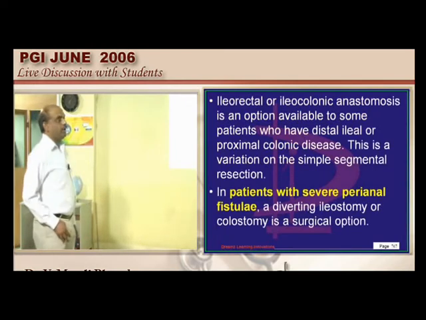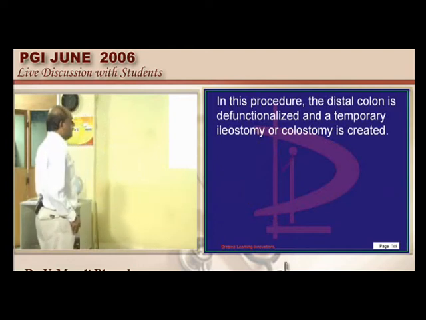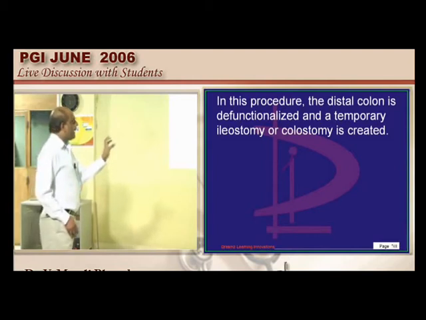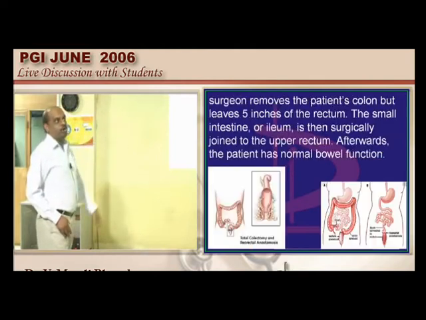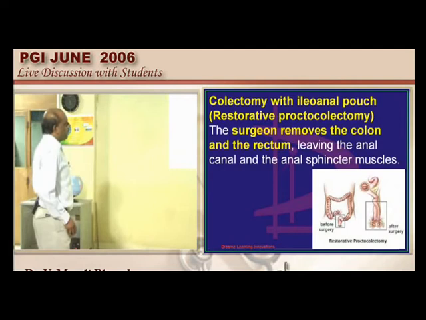So now you are very sure how a total colectomy with ileorectal anastomosis can be done, where the rectum is left like a wonderful pouch after removing the colon only. That is one way of doing. The other is called the restorative proctocolectomy. What is the meaning of this?